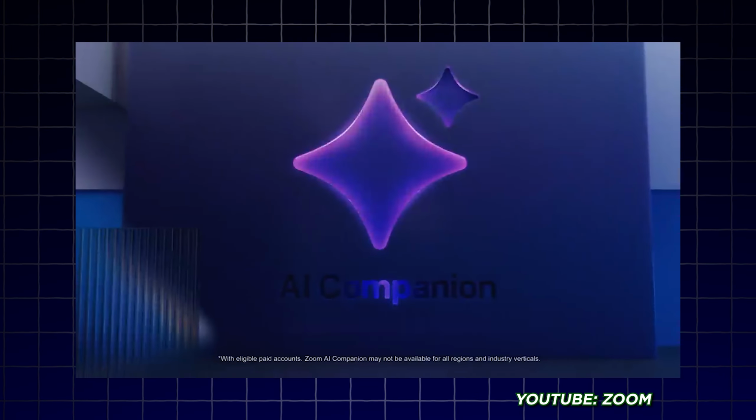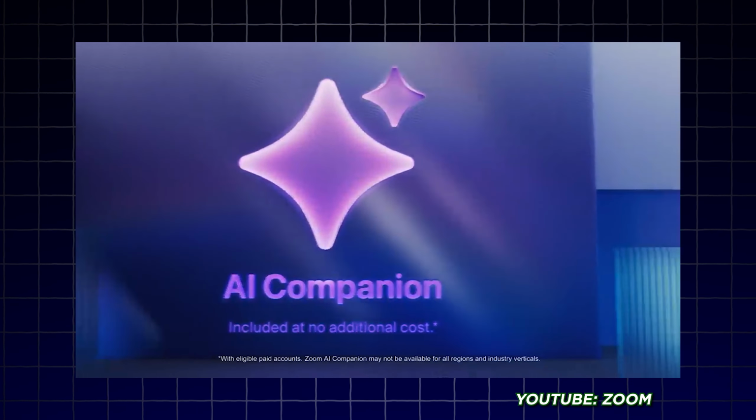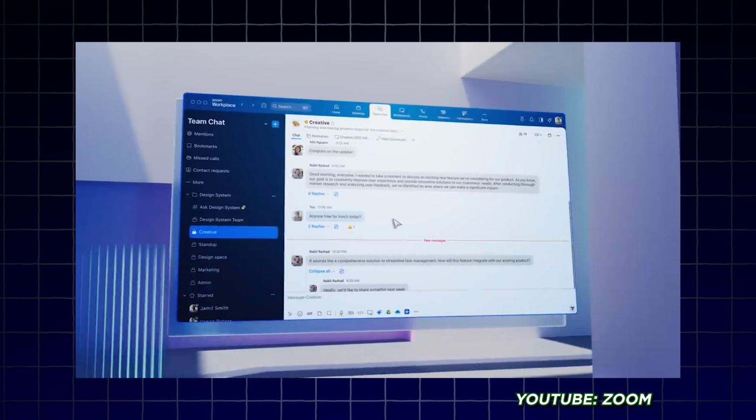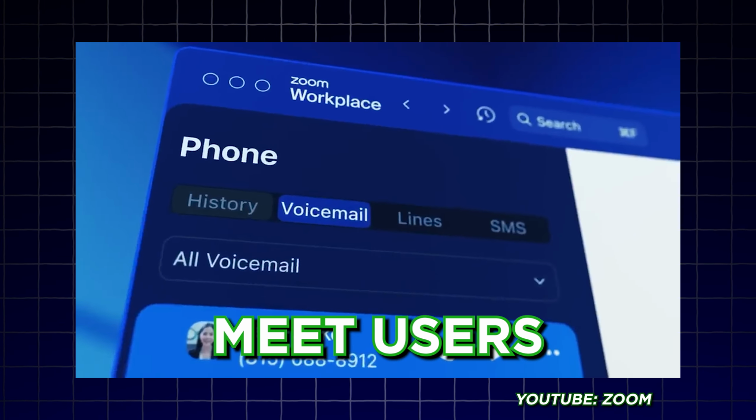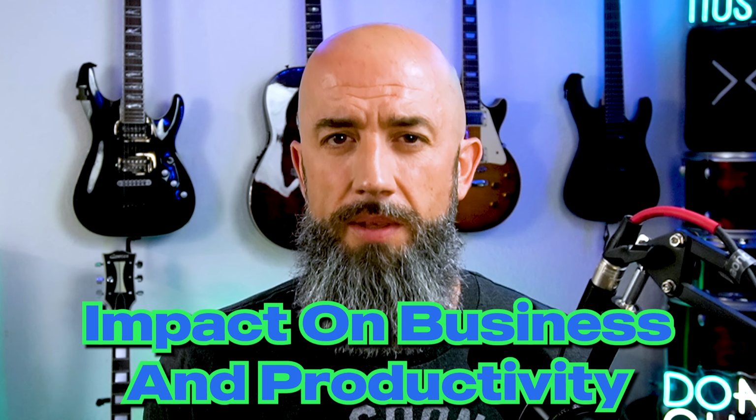So what's been a big part of Zoom's rise is listening to customers. Yuan highlighted how they constantly gather feedback to refine their products. This approach ensures that the new AI tools will genuinely meet users' needs. And then we have the impact on business and productivity.